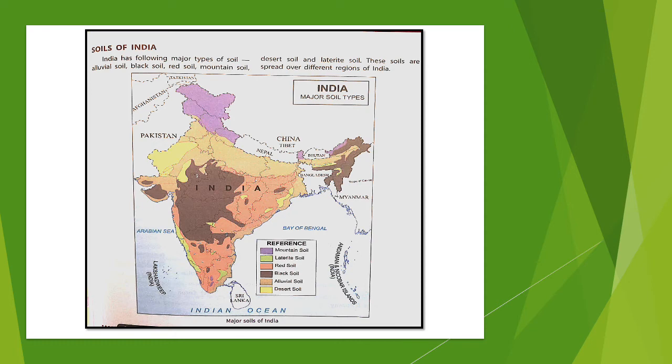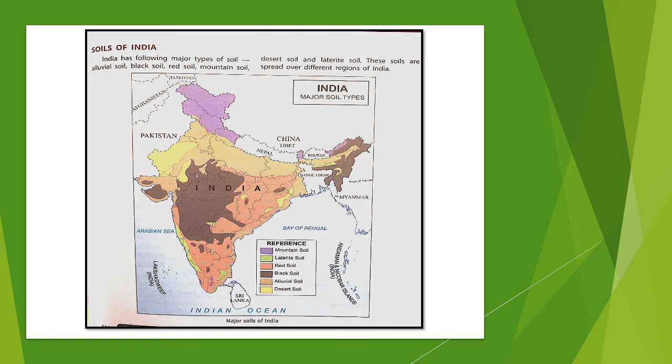Okay, next we move to red soil. As the name suggests, red soil is red in color, and you can see here it is found again in the west part of the peninsular plateau. It is mostly found in the peninsular plateau region.